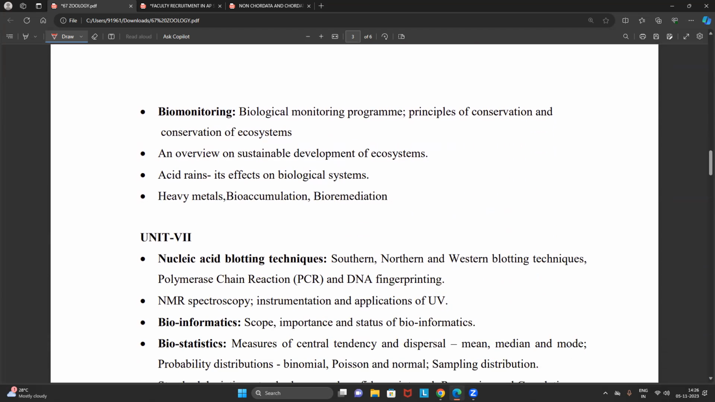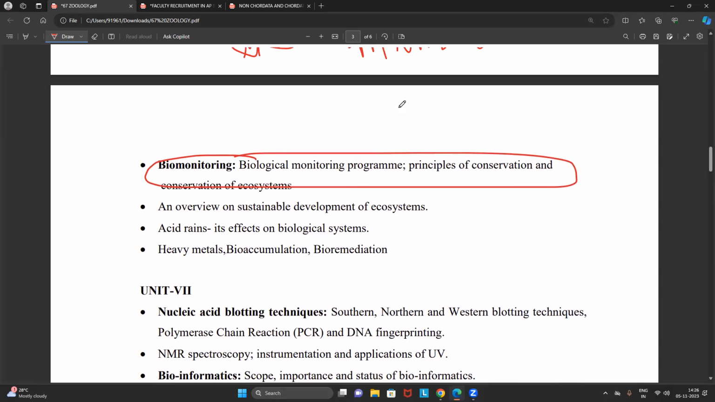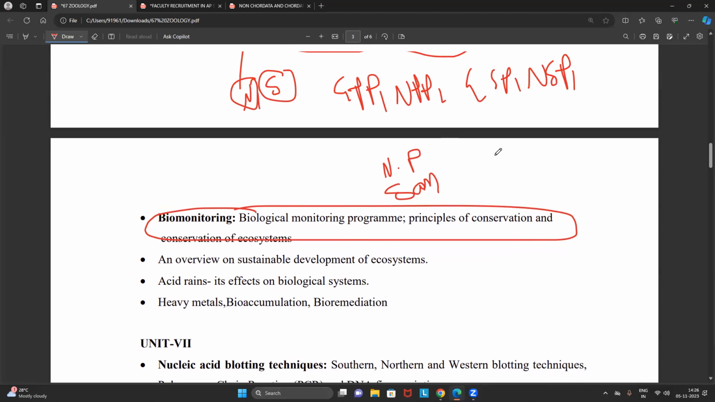Then biomonitoring. This is purely theoretical, friends. You have to focus on the national parks. We have to focus on the sanctuaries. We have to focus on the geographical regions. We have to focus on the biodiversity hotspots. We have to focus on the tiger zones, all this.